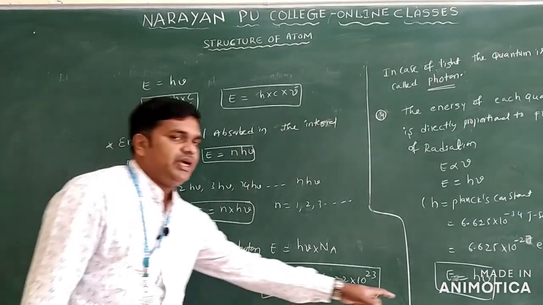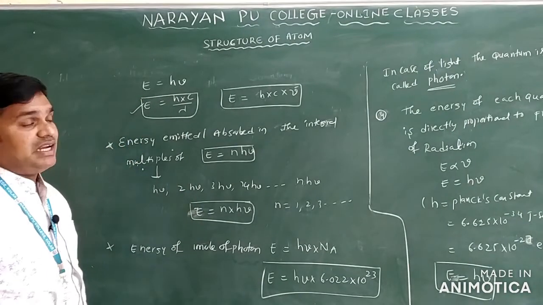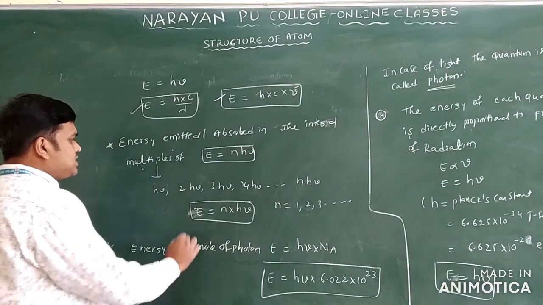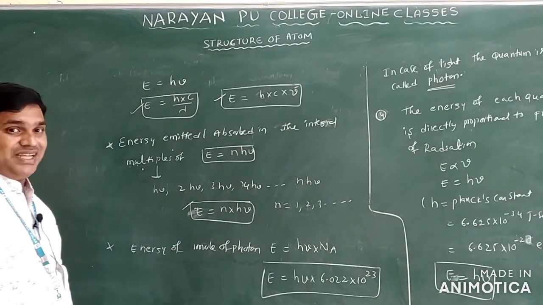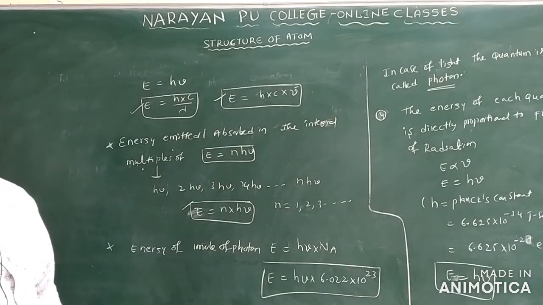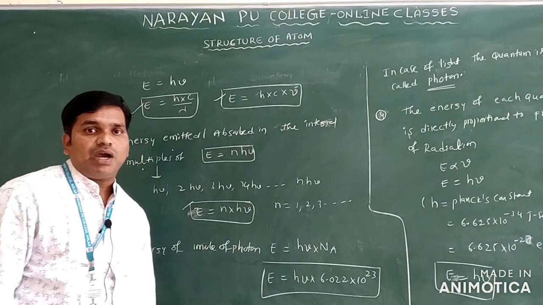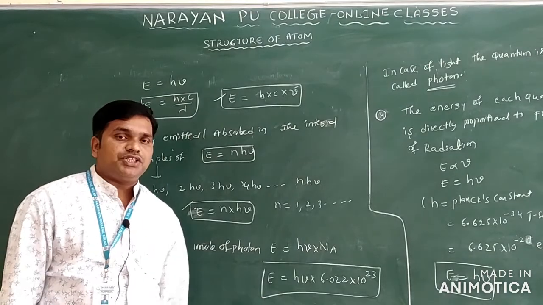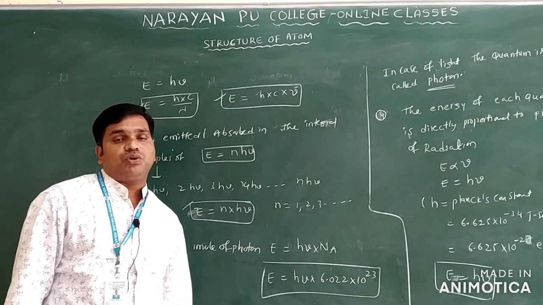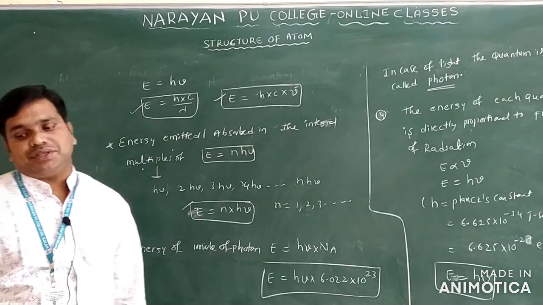The first formula: E is equal to h nu, or E is equal to hc by lambda, or E is equal to h into c into nu bar, or E is equal to n into h into nu, the integral multiple formula. And one more: energy of 1 mole of photons, E is equal to h nu into N_A, the Avogadro number, 6.022 into 10 power 23.